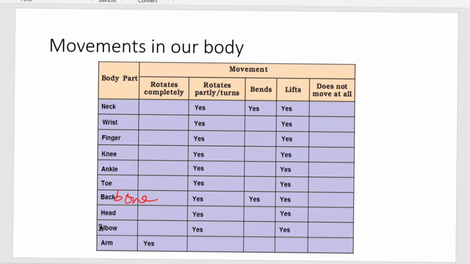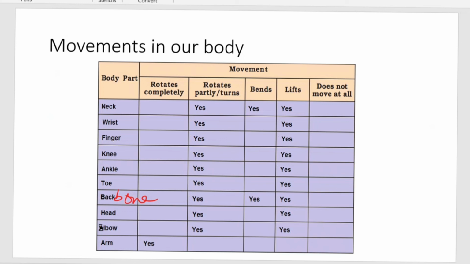Next is head and elbow. Both are able to do partial rotation because of the types of joints: hinge joints are fixed in your elbow. Then next is your head part also, here partial rotation, the reason I told you, because of the pivot joint. Then arm, you can do the complete rotation. Okay, so all these are the types of movements in our body.